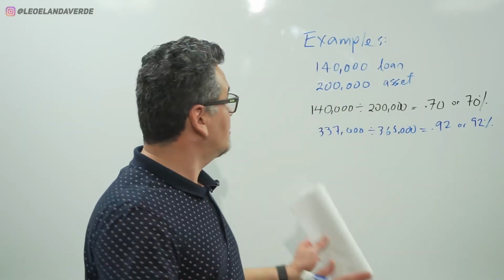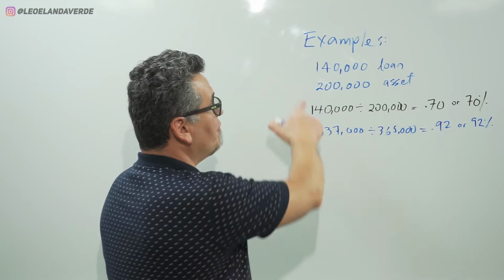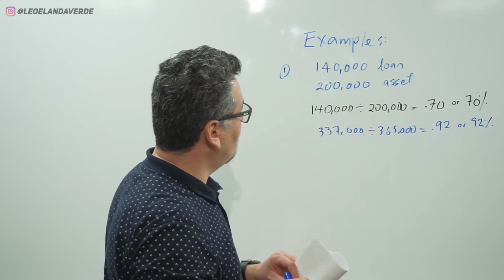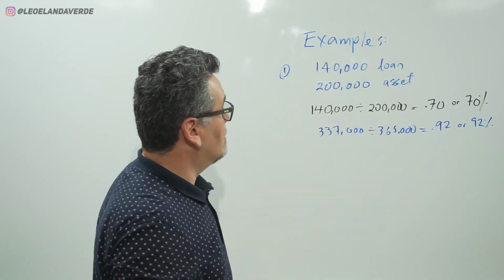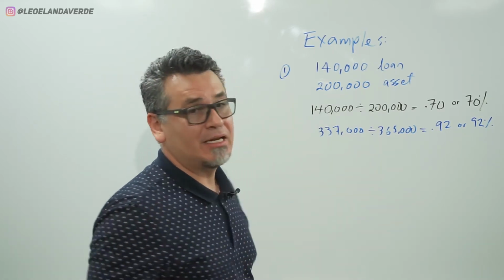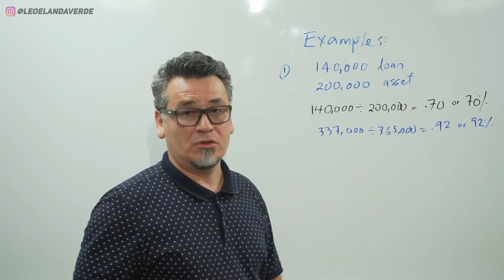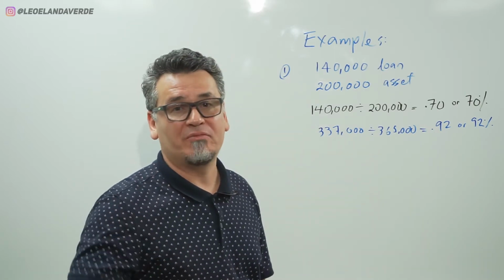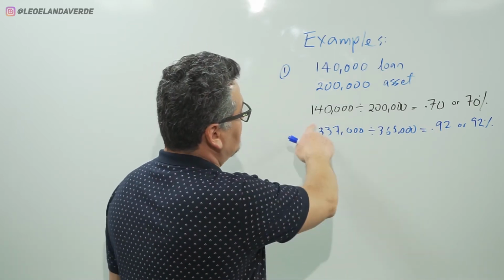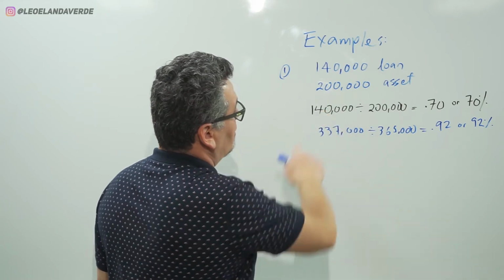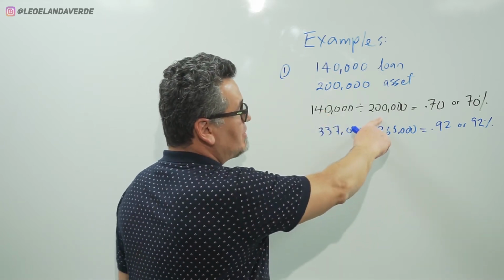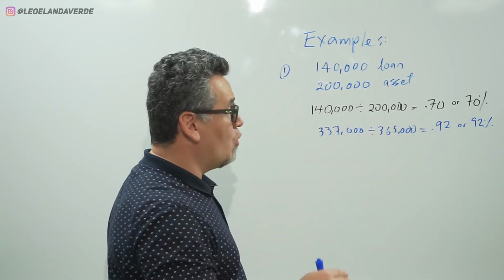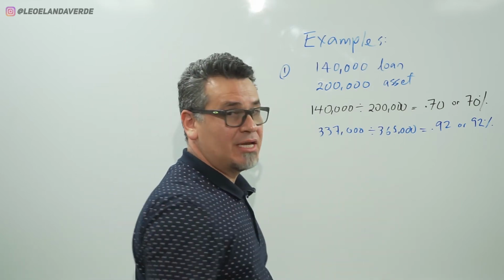Here are some examples. In example number 1, we have a $140,000 loan on a $200,000 asset. Most likely it's a small rental or non-owner occupied vacation home. You take the $140,000 loan that the bank commits to against a $200,000 purchase price. That gives you a 0.70 factor, or in percentage, 70%.